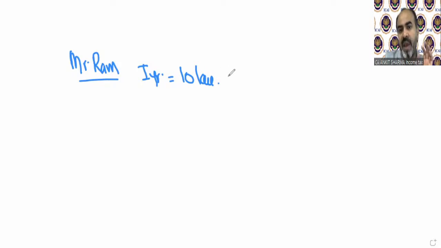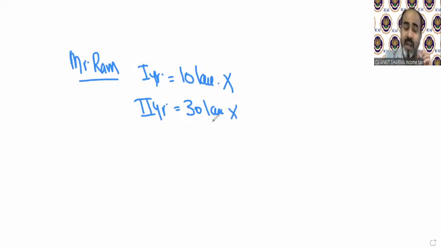So he did not pay any tax in the first year. In the second year, he earned income from this business of 30 lakh rupees. He said, this year I am also very busy, I'll pay tax later. In the third year, he earned 20 lakh rupees. He said, I'll pay tax for sure in the next year, I am very busy in the third year also.